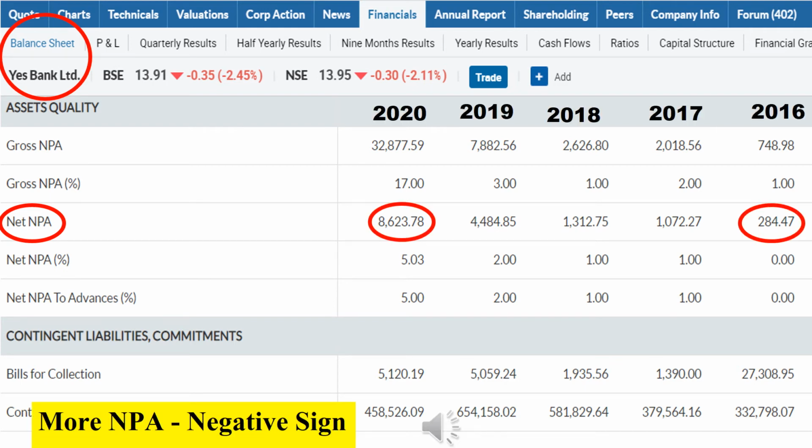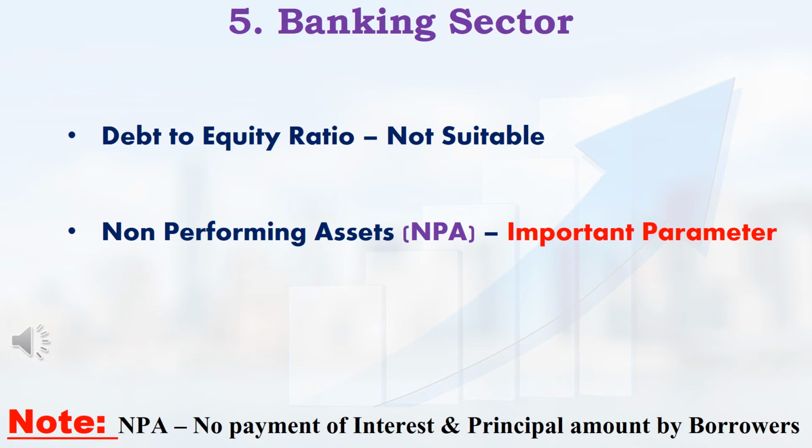In 2016, Yes Bank's NPA was 284 crores. But in 2020, Yes Bank's NPA is 8,623 crores. Yes Bank's NPA is increasing year by year. It is a big negative sign for that bank. In the banking sector, normally all banks will have NPA. Among them, the bank with less NPA will be considered a good share.